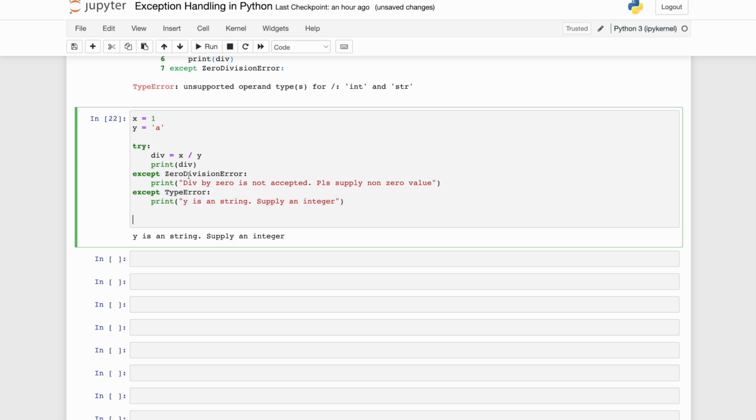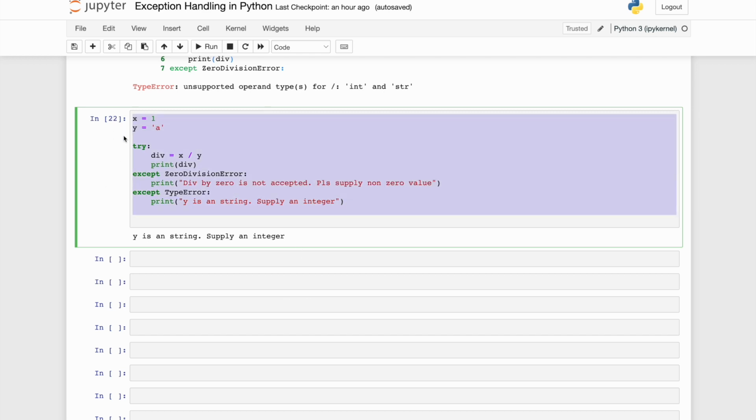So I'm able to catch different types of exceptions gracefully, and I can build my program logic in such a way that if a particular type of exception happens, what action should be taken? If another type of exception happens, what action should be taken? So this is the way in which runtime exceptions are being handled in Python. Now let's see one more example over here.